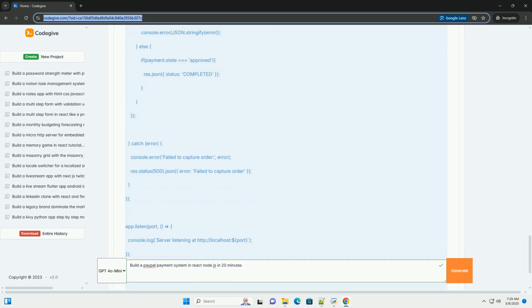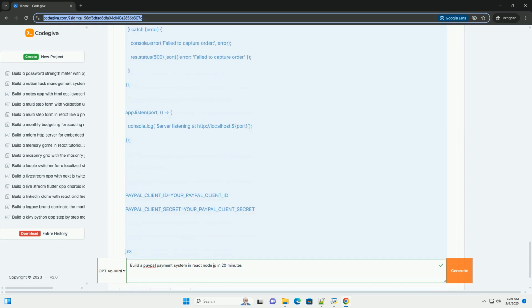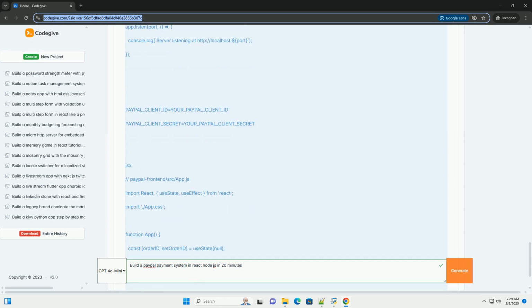Security: never expose your PayPal API credentials in your client-side code, React. They must be kept securely on your backend server.